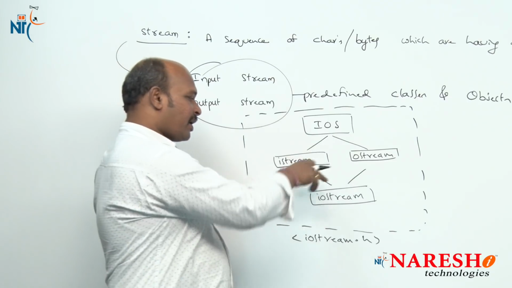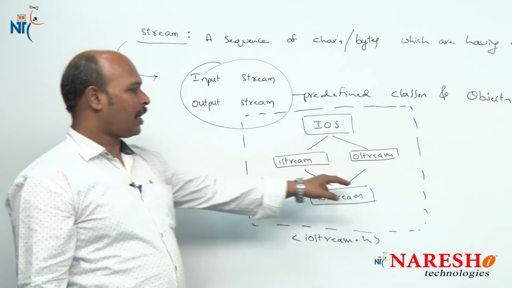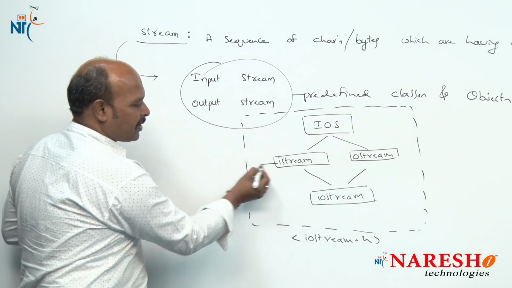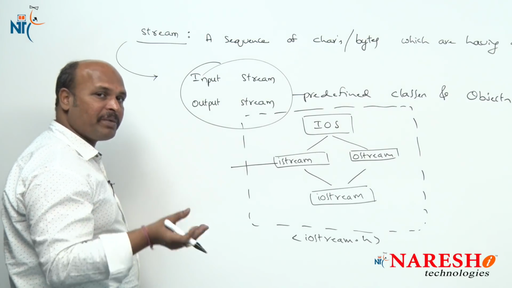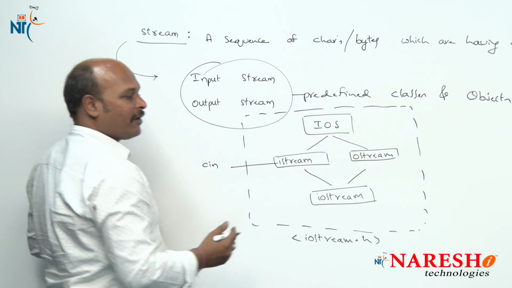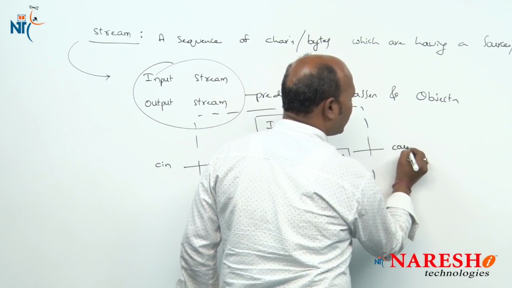Here istream is for input operations and ostream is for output operations. From the istream class they have provided one predefined object called cin, and from the ostream class they have defined one more object called cout.